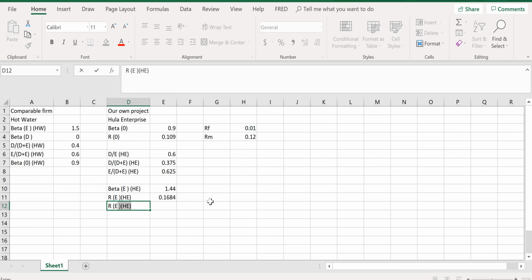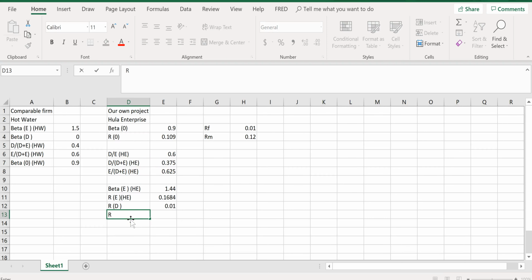And RD is simply the risk-free rate, right? Because all the debt in this problem is risk-free. So the return on debt must be equal to the return on the risk-free asset, which is 1%. And we know the return on equity, the cost of equity, that's this number. And we know the cost of debt. And we also know the capital structure of our project.